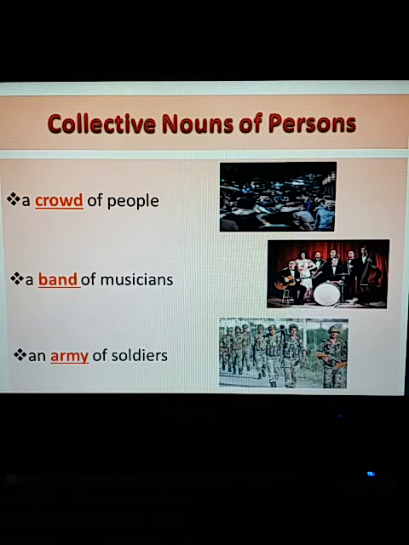So all these three words, you've seen that I have highlighted and shaded them in red, right? So these words which are shaded in red color are the collective nouns, whereas words such as people, musicians, soldiers are common nouns. Remember that, children.